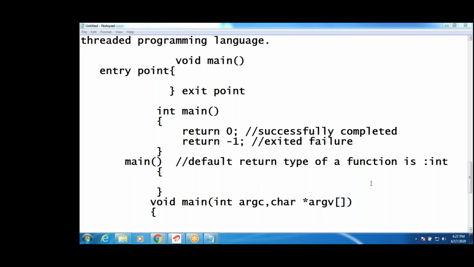See, guys, when you run any program, we get two types of results. For any task, we get two types of results: yes or no. Not only in programming, for every task. That's why one represents success and one represents failure. That is exit of 0 or return 0.